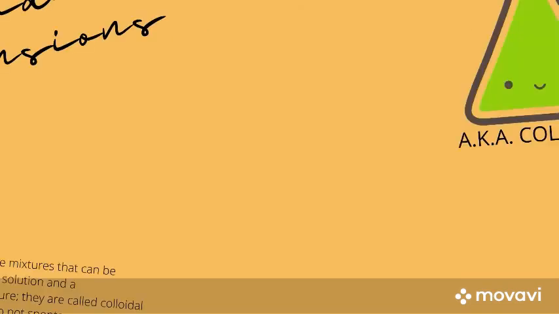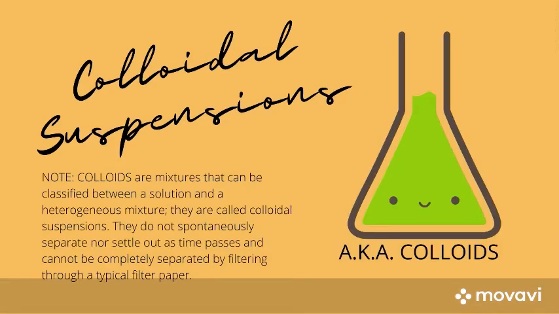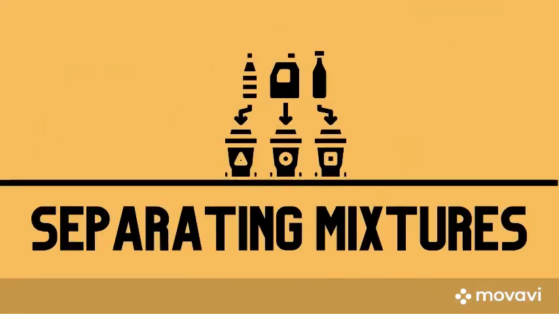But there are mixtures that can be classified between a solution and a heterogeneous mixture. They are called colloidal suspensions, or just colloids. They do not spontaneously separate nor settle out as time passes and cannot be completely separated by filtering through a typical filter paper. Methods of separating mixtures into their component substances.